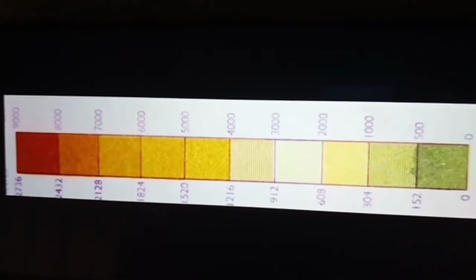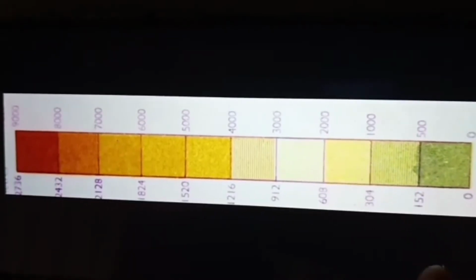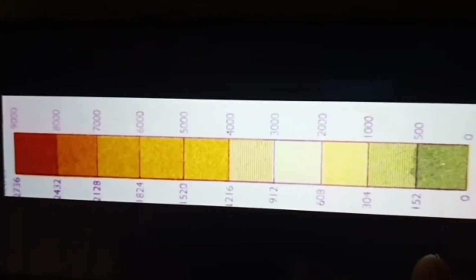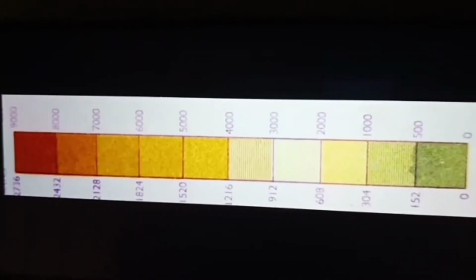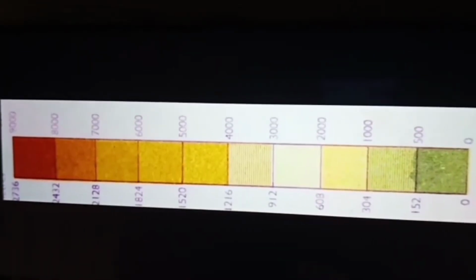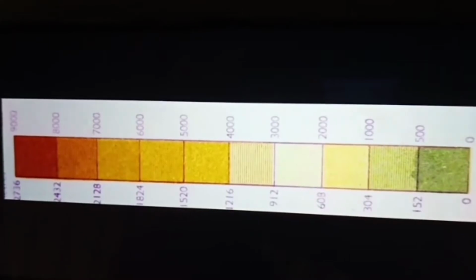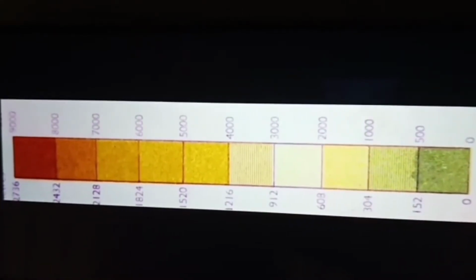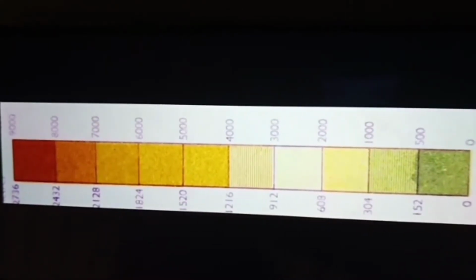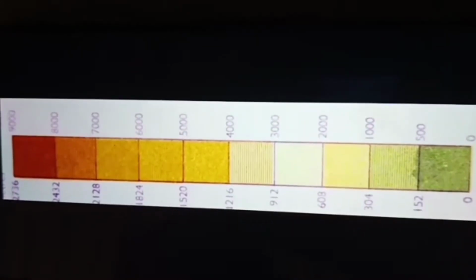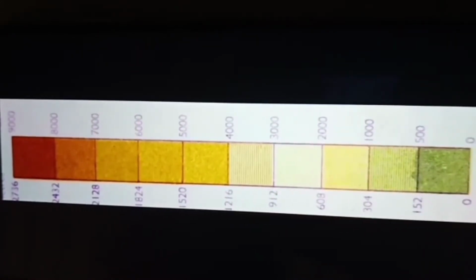For example, this green color indicates land, and this yellow color also indicates land. So there are many different colors which represent different kinds of landforms.